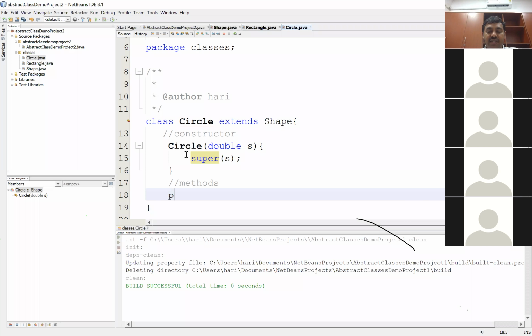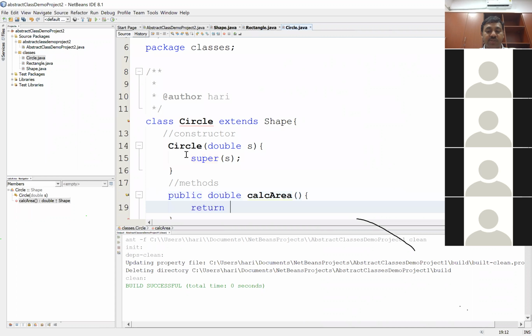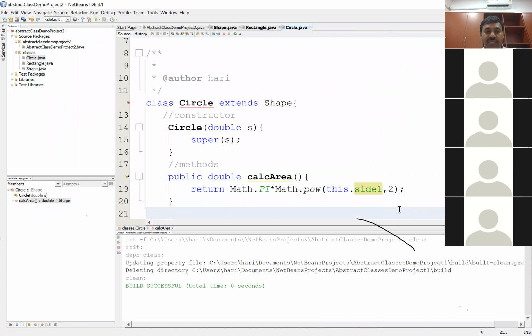Now what is the first method? Public double calculateArea, right, return. This is where I was talking about Math.PI. I was so excited I started writing it in my Rectangle class itself. There's no 2. Math.PI times, how much is that? Math.pow of this.side1 comma 2. That means you're raising side1 to the power of 2. Is that clear? Yeah.